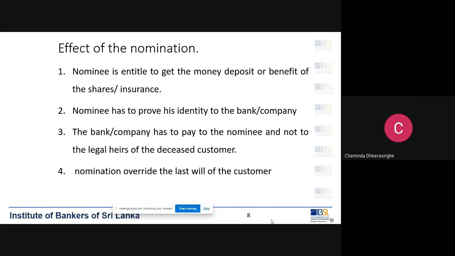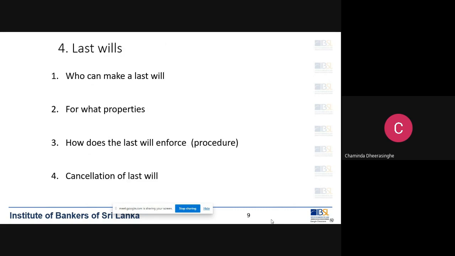Whether there is a last will, a testamentary action or whatever, nothing. Nomination will supersede everything. So the nominee has to prove only one thing, that is his identity. If that is proved, we have to release the money to the nominee, not to anybody else.